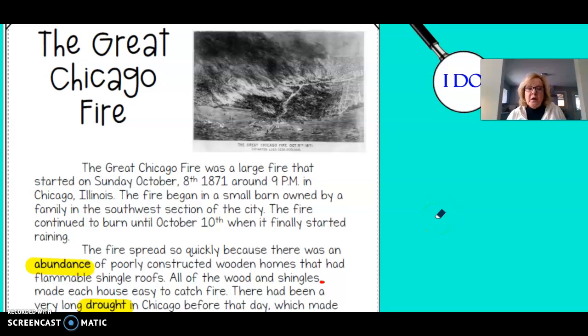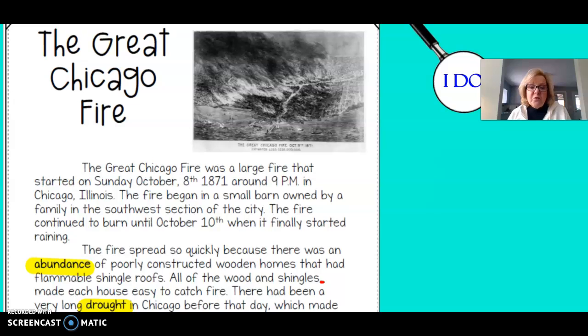Let's continue using context clues with the Great Chicago Fire. The Great Chicago Fire was a large fire that started on Sunday, October 8th, 1871, around 9 p.m. in Chicago, Illinois. The fire began in a small barn owned by a family in the southwest section of the city. The fire continued to burn until October 10th, when it finally started raining. Well, that's given me a lot of information there.